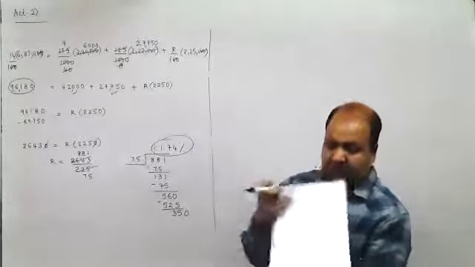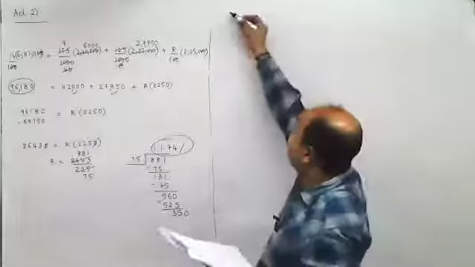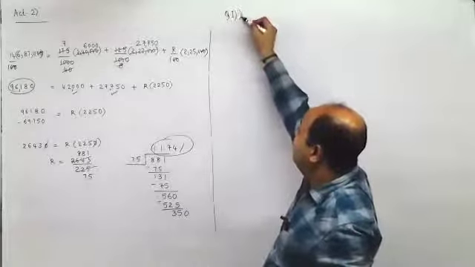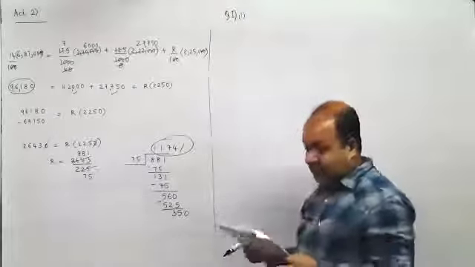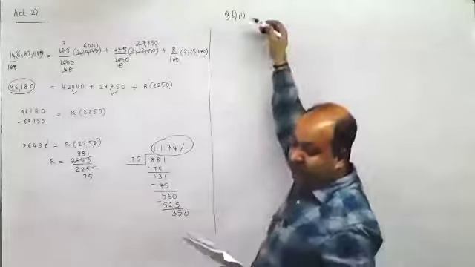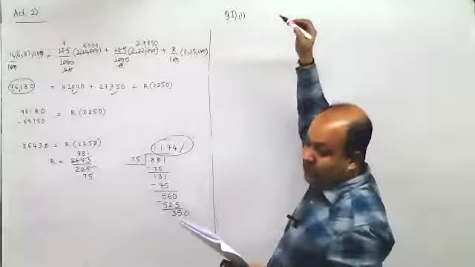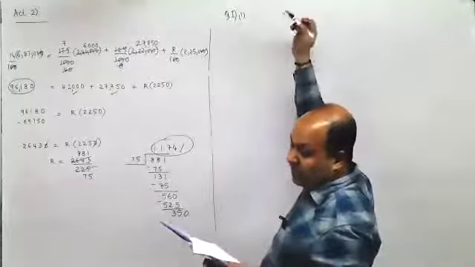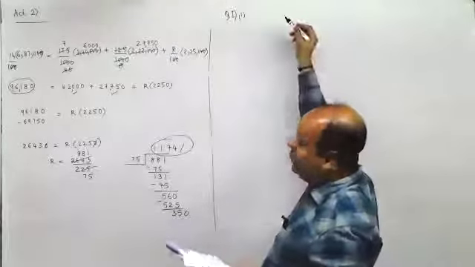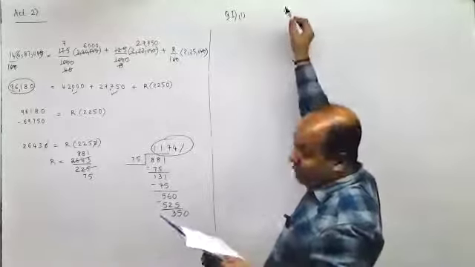Now, coming to question number 1, the first part. A salesman receives 3% commission on sales up to 50,000, and 4% on sales over 50,000. His total income on the sale of rupees 2 lakh is what? Total he has made 2 lakh rupees of sales.